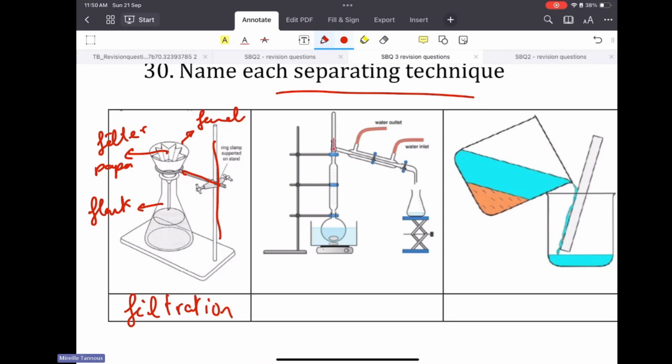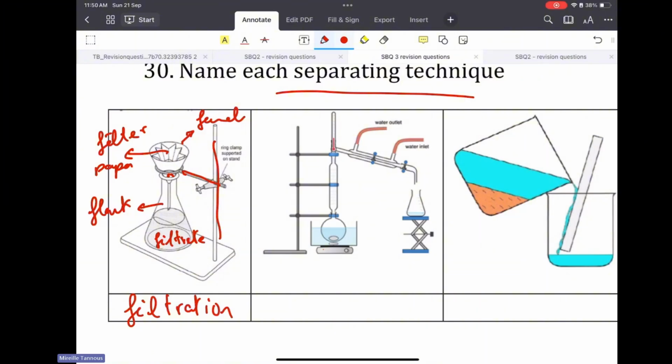Down in the filter paper, there is the residue, and down in here, I get the filtrate.